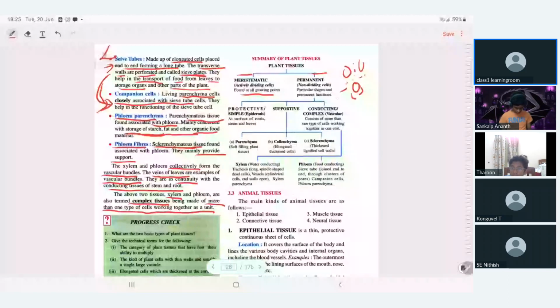Permanent tissues are classified into protective, supportive, and conductive. Protective tissue is the epidermis on the surface of the root, stem, and leaf. Supportive tissue may be simple tissue: parenchymatous, collenchymatous, sclerenchymatous. Then conducting tissue: xylem and phloem. Xylem conducts water and minerals, and has four components. Phloem conducts food from the leaf to various parts.